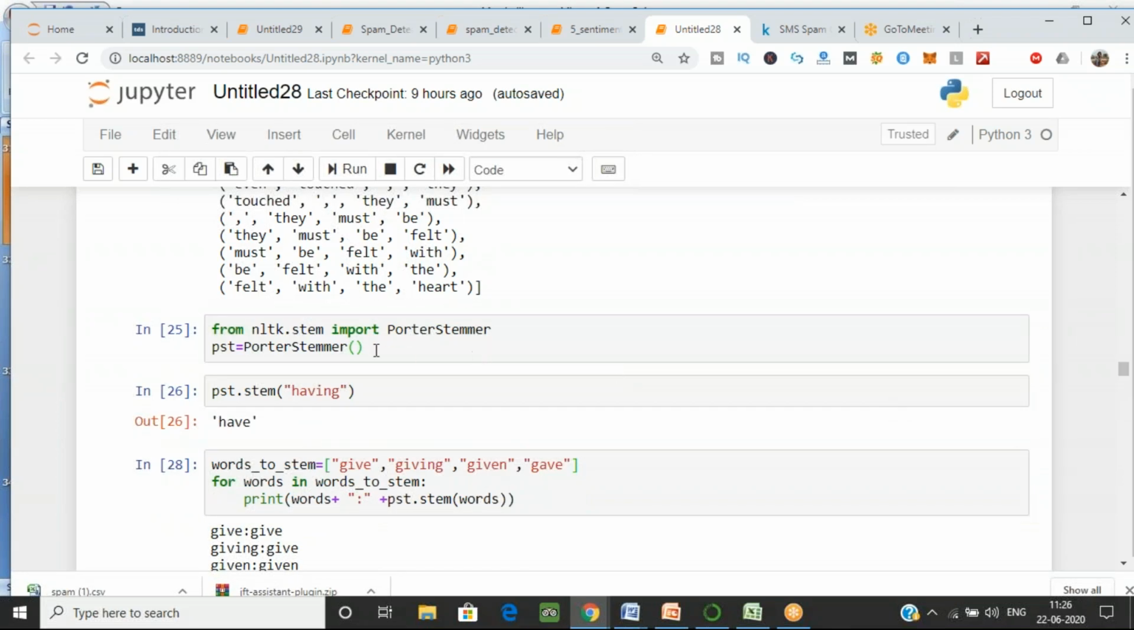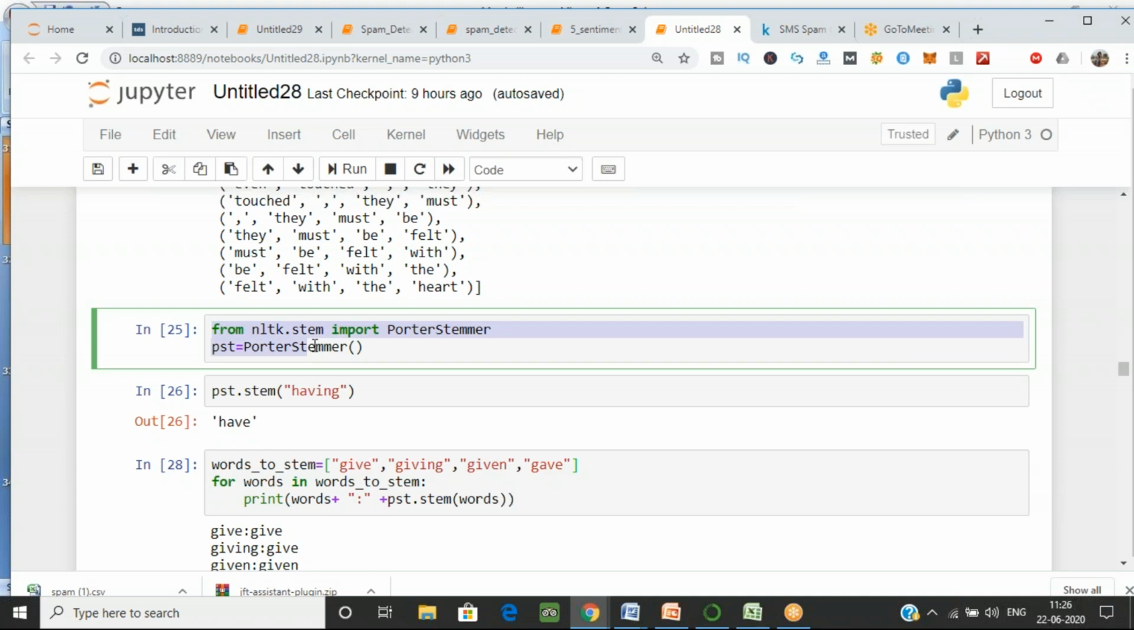See over here, there are different stemmers, and one among them is the Porter stemmer, so I am using the Porter stemmer here. From nltk.stem, you have to import PorterStemmer, and I have called that function into PST. I'll send you the code so that you can just copy and paste and don't waste your time writing the code.